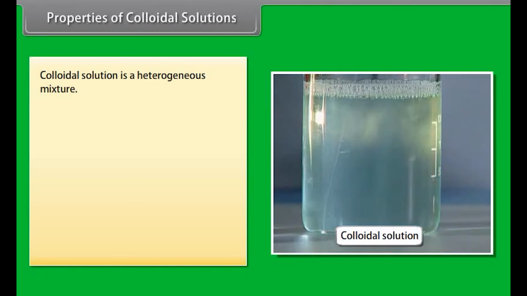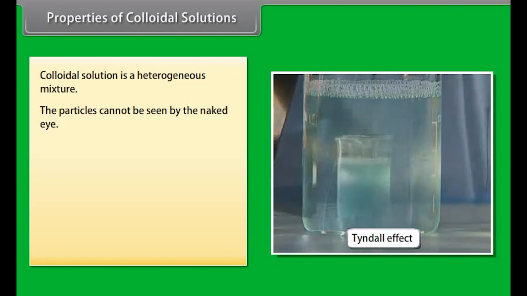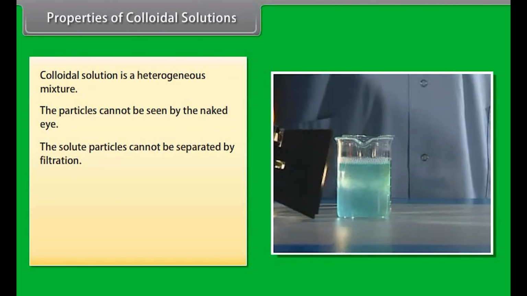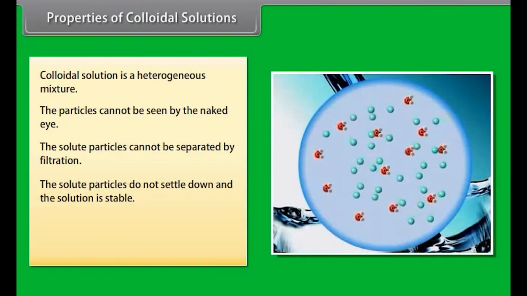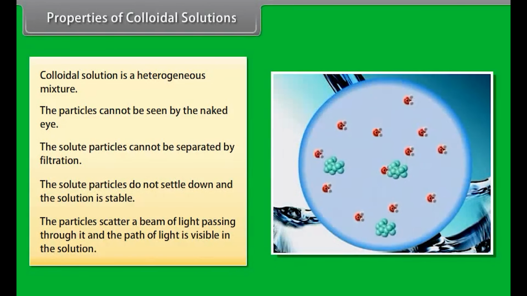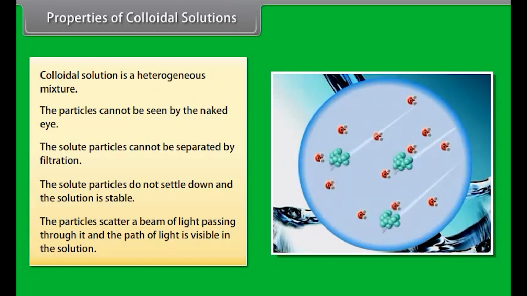The particles cannot be seen by the naked eye. The solute particles cannot be separated by filtration. The solute particles do not settle down and the solution is stable. The particles scatter a beam of light passing through it, and the path of light is visible in the solution.